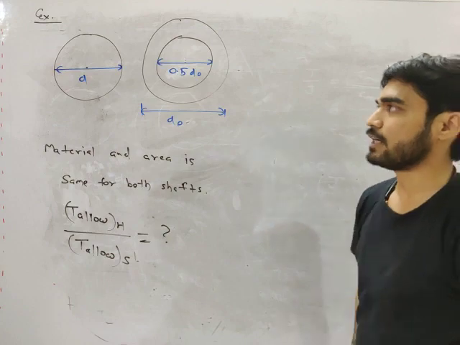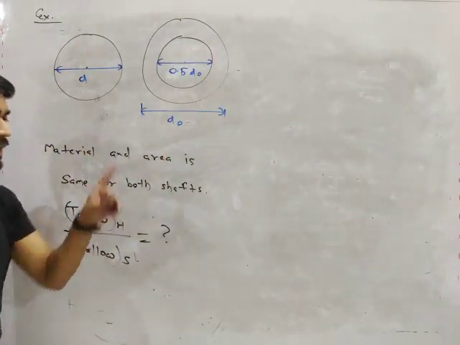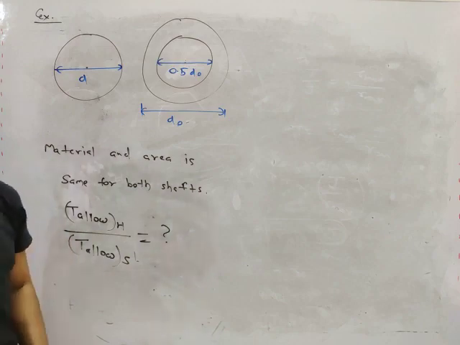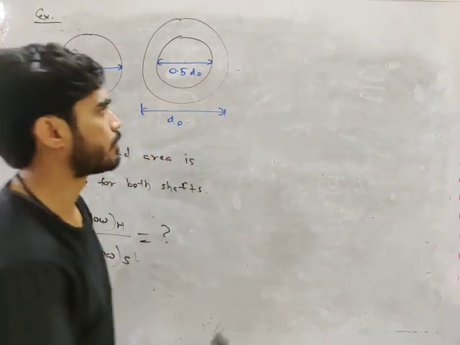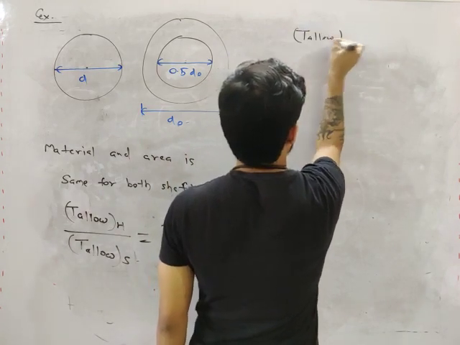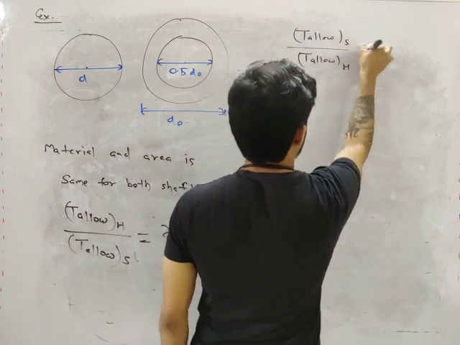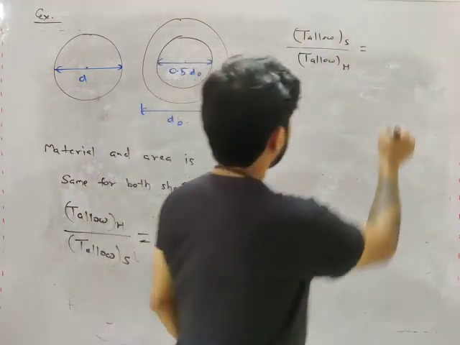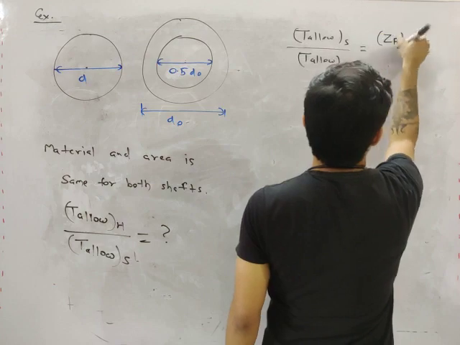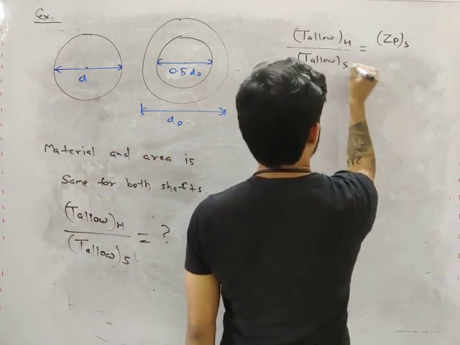Now my friend, what will be the ratio of T allowable if the material is same? Material is same means tau maximum is same. So T allowable of hollow shaft divided by T allowable of solid shaft will be equal to ZP of hollow by solid.